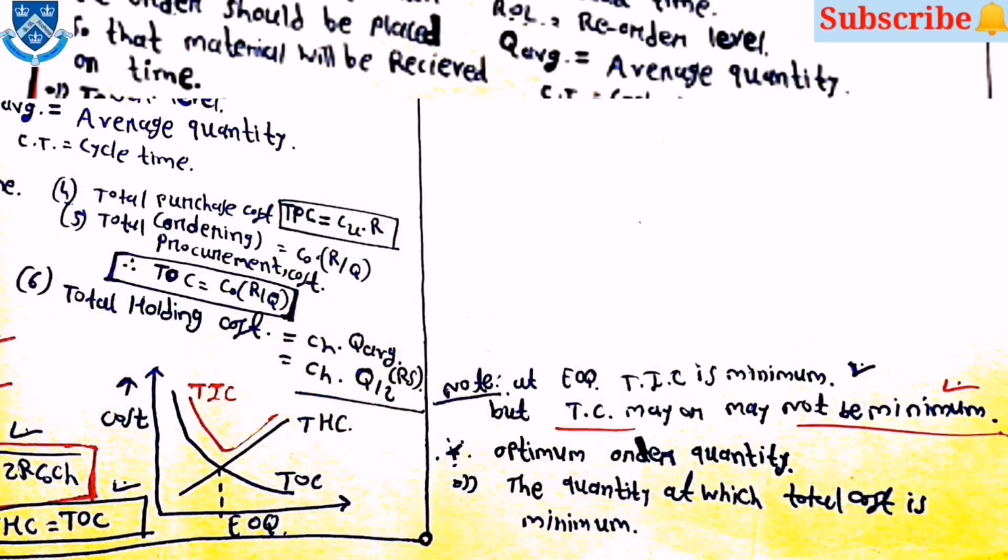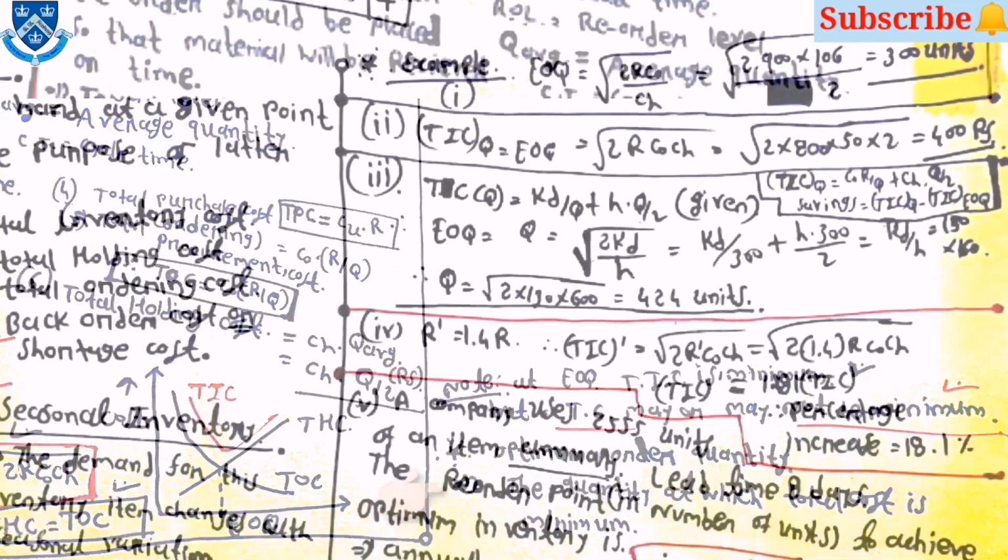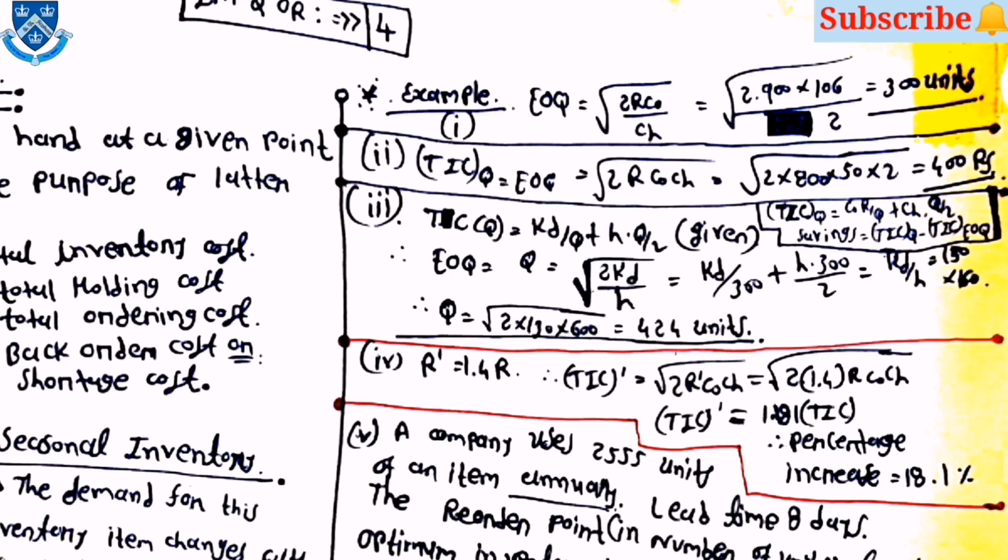Here note that at EOQ, TIC is minimum, but TC may or may not be minimum, and the optimum order quantity is the quantity at which the total cost is minimum. These are some equations based on which examples may be asked every year in the GATE examination from inventory control. So there are some examples.